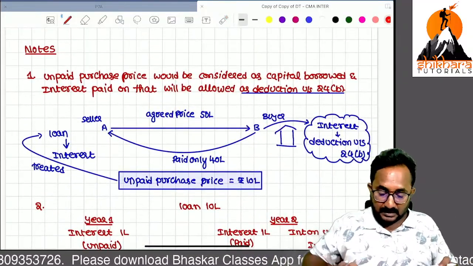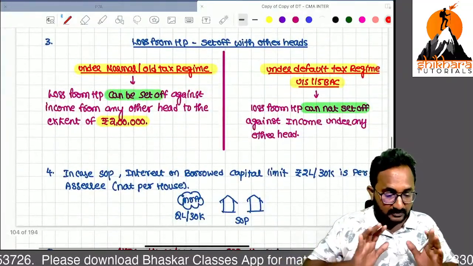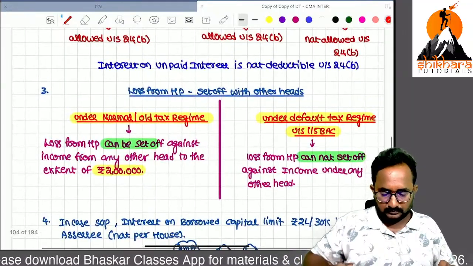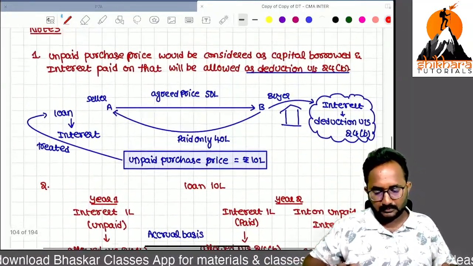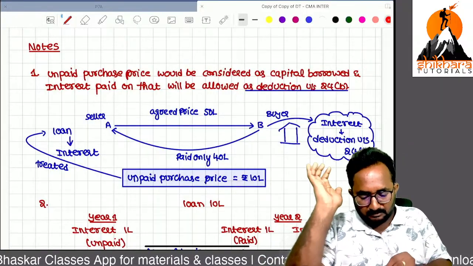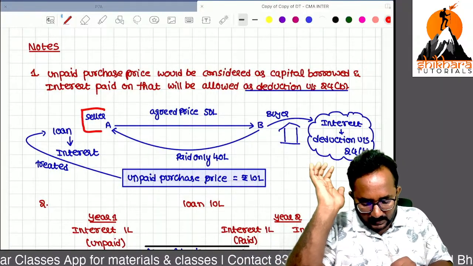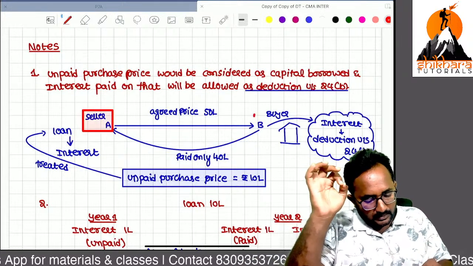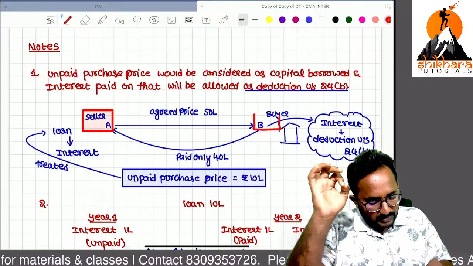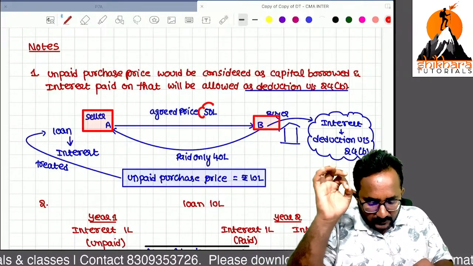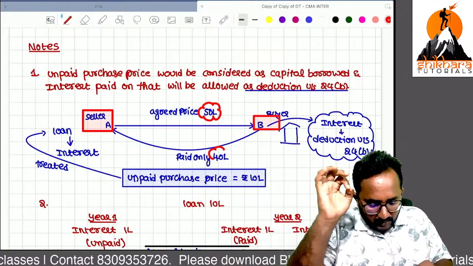Now, these are the important note points we have. Mr. A is the seller, selling his house property to buyer Mr. B. Agreed price is 50 lakh, but he paid only 40 lakh.